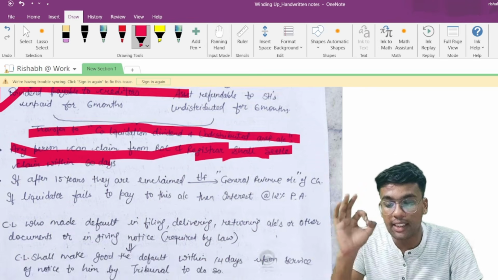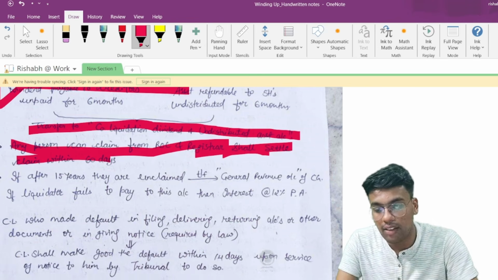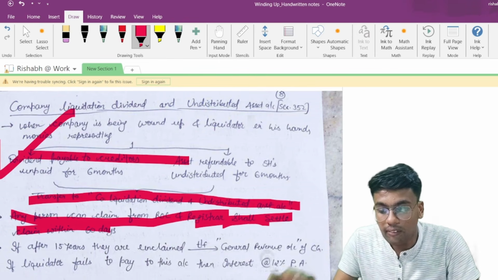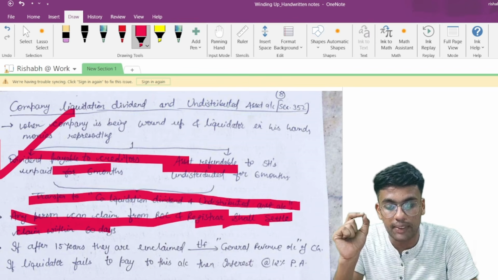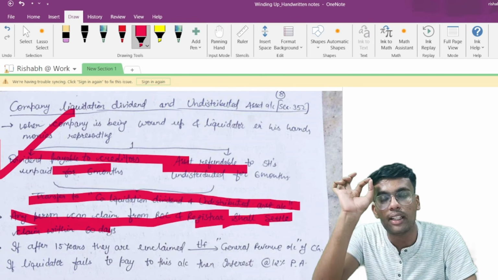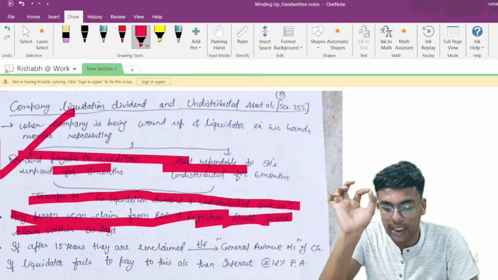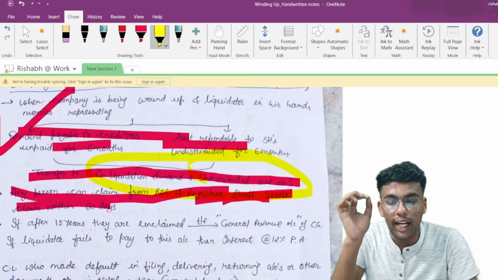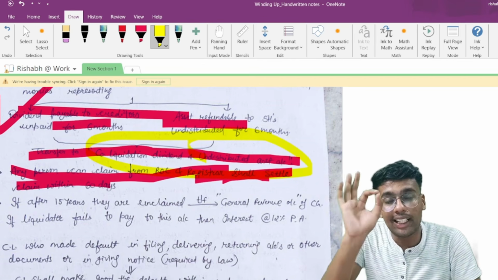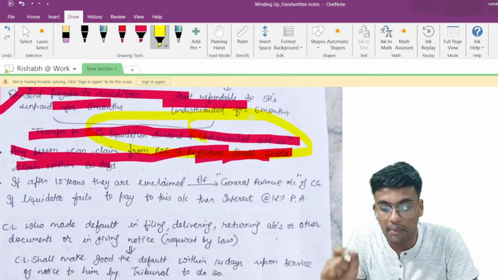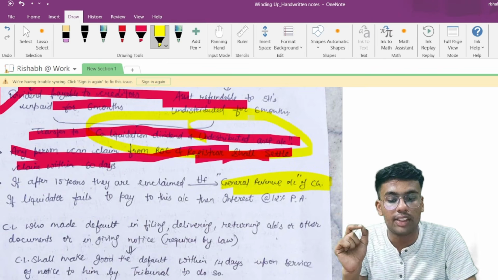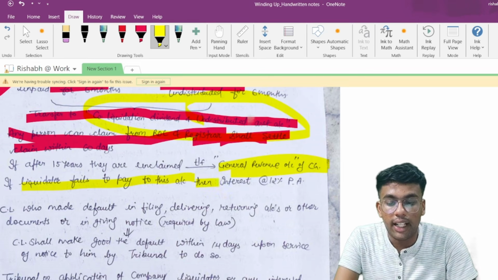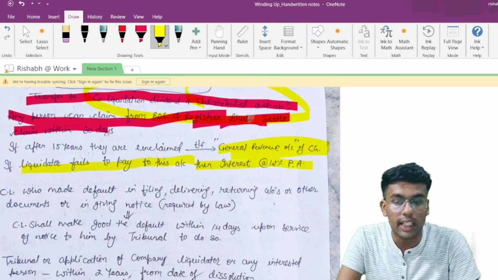Any kind of money which is lying unpaid for a period of 6 months, these two monies if unclaimed, are to be transferred to this particular account. This is basically your company liquidation dividend and undistributed asset account. If it lies there for 15 years and remains unclaimed, then it is to be transferred to the general revenue account of the central government. If the liquidator fails to pay money to any of these accounts, then interest is to be paid at the rate of 12% per annum by the liquidator.